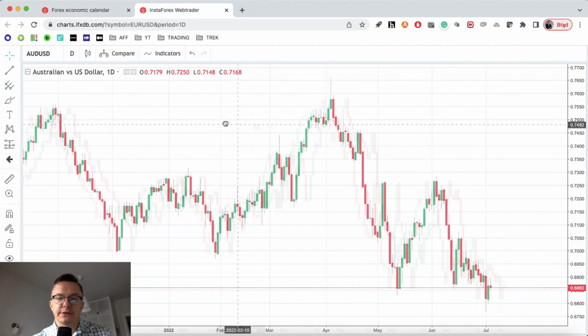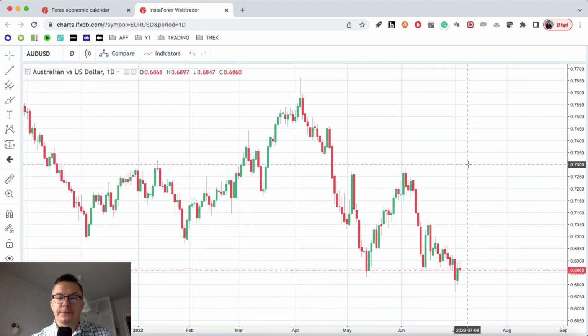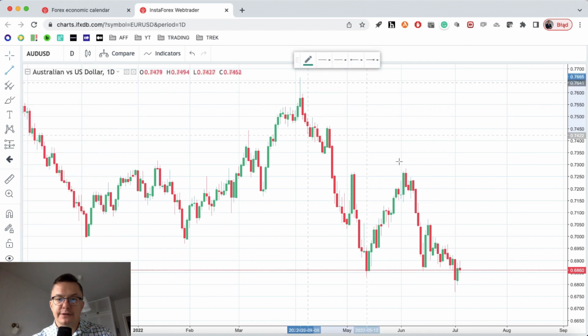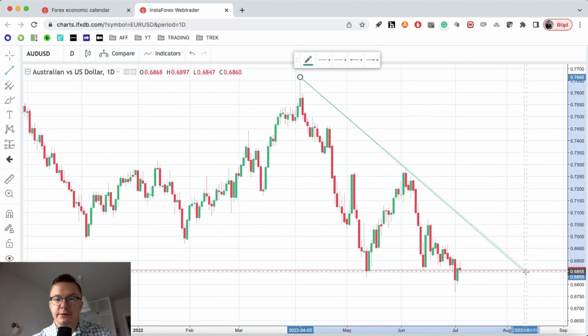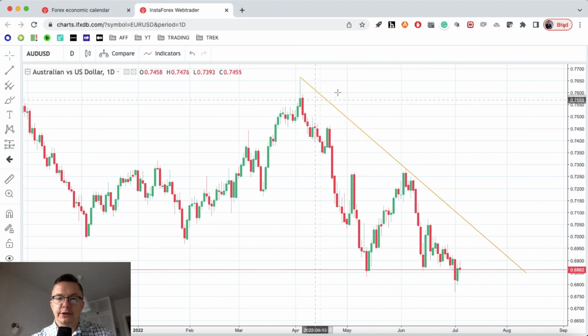Daily time frame chart of the Australian dollar looks very heavy under the influence of the downtrend, and of course the bears. We got this long term, or maybe not long term, let's say mid-term trend line here. The recent high was made at 7,662 pips. We got the low at 6,830.